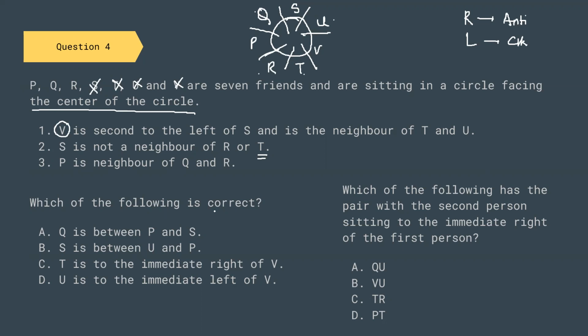Now, which of the following is correct? Q is between P and S.